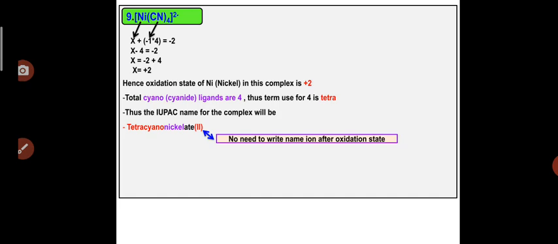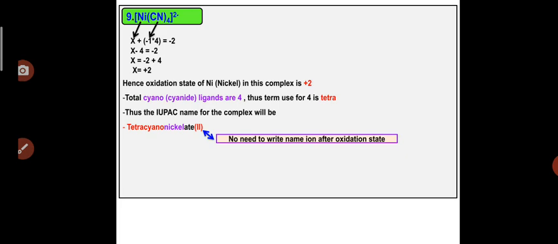Here the central metal atom is nickel, and we have to find its oxidation state. The rule we previously saw in some examples, where only neutral ligands are attached to the complex, was that the charge on the complex is considered the oxidation state of the central metal atom.